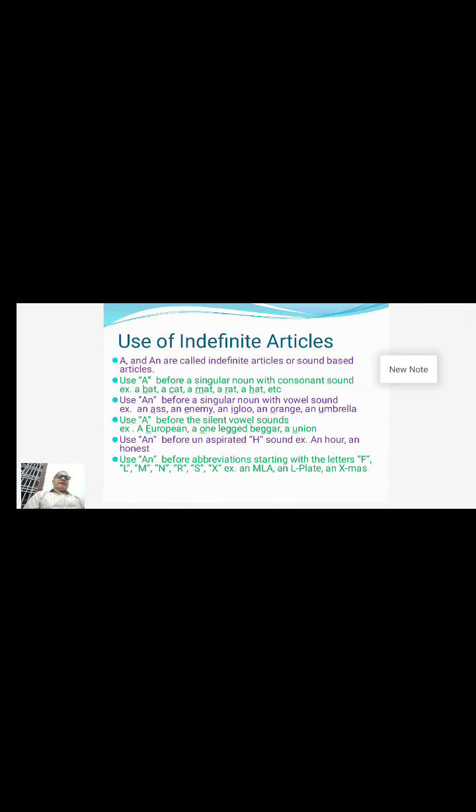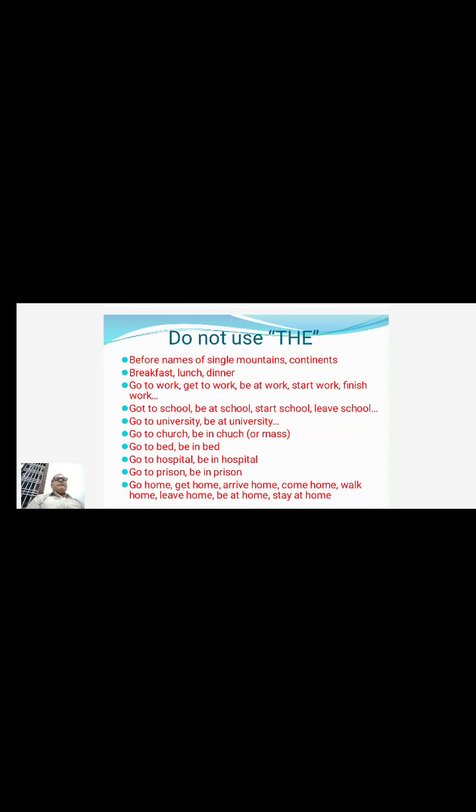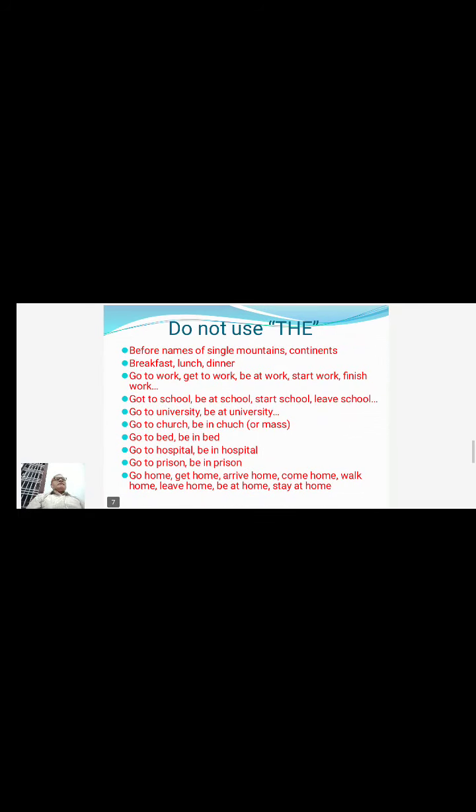So when we are using these two, A and AN, before abbreviations, we need to change the pronunciation according to the article which we are using, whether it is a sound-based, vowel or consonant one. Then if we move on further, to where we are not using the articles. So this slide is creating a complete idea on where we are not using the definite article.